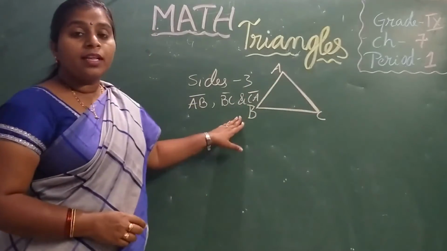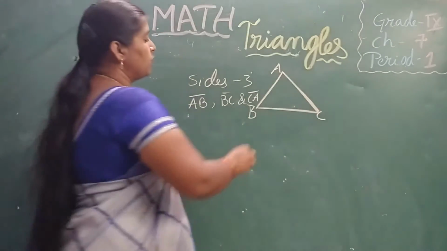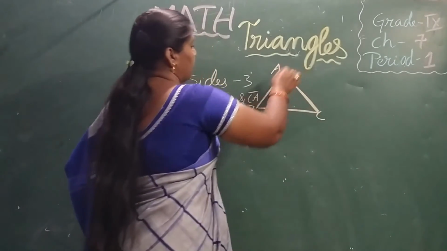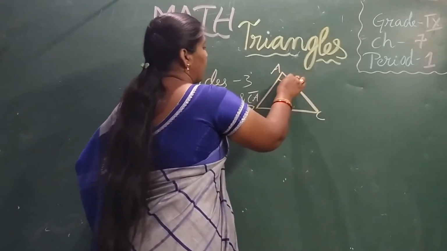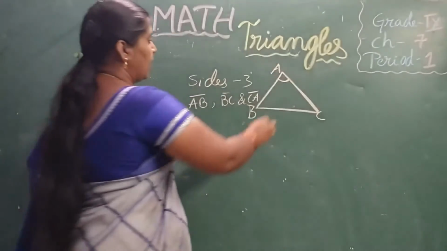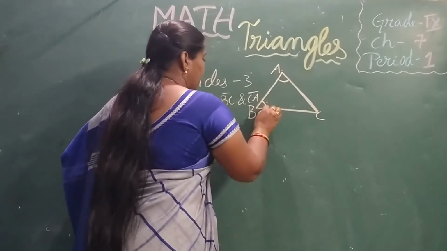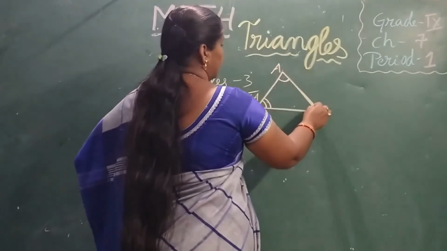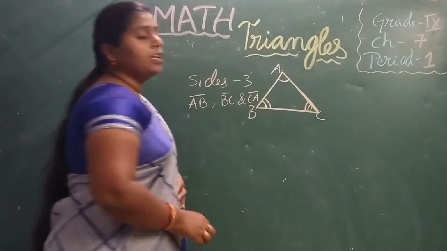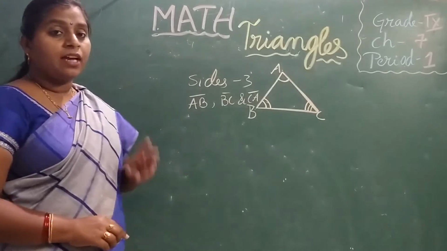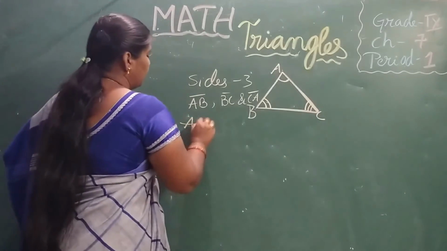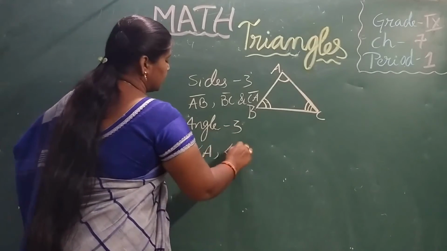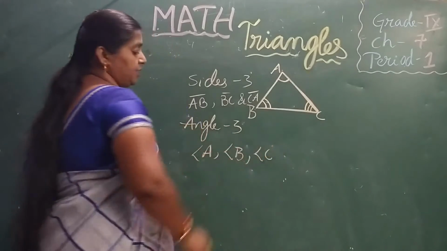What are the other components? Angles. When 2 sides meet at a point, they form an angle. So this is an angle. AB and BC meet and form another angle here. BC and CA intersect and form one more angle here. So how many angles does this triangle have? 3 angles. We know how to represent an angle: angle A, angle B, angle C.